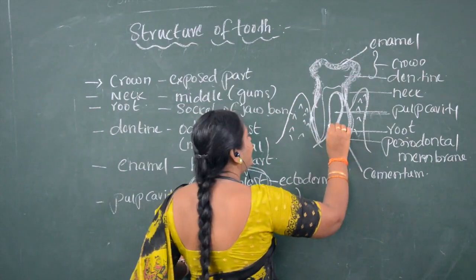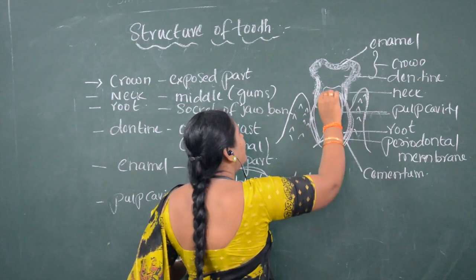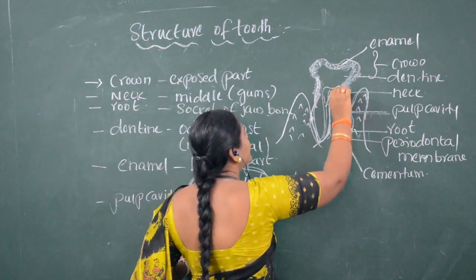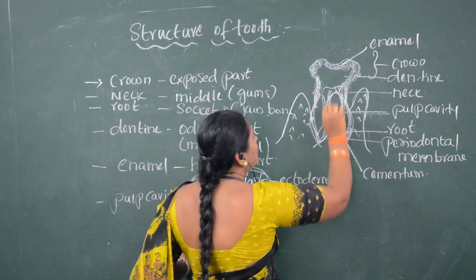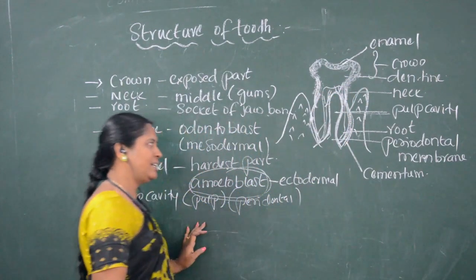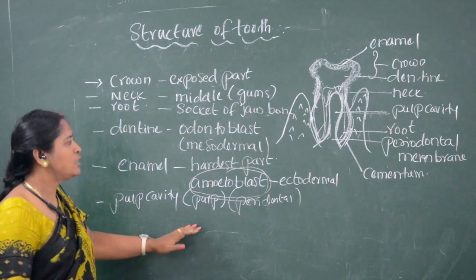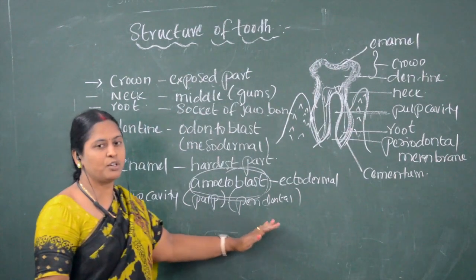Inside the pulp cavity, we can see blood vessels as well as nerves. So this is the structure of a tooth.